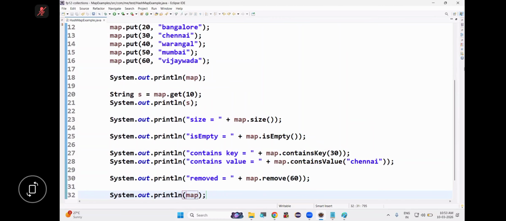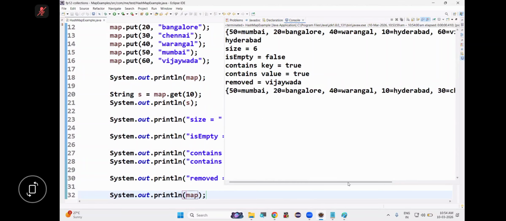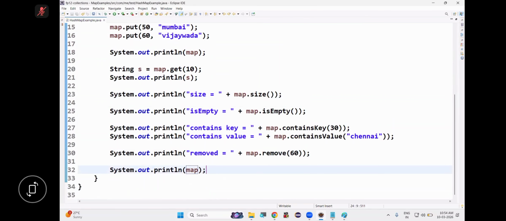Vijayawada. It will be removed. Say this. You don't have Vijayawada. Is this clear? Answer me. Yes. Now I want all the keys. How to get all the keys?